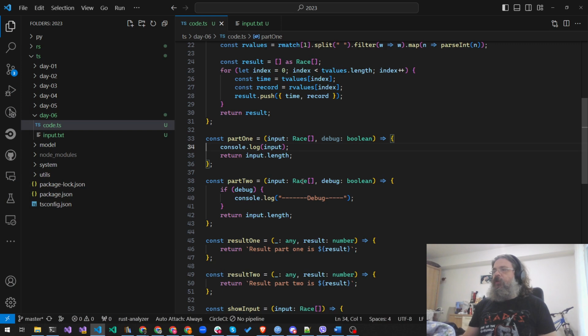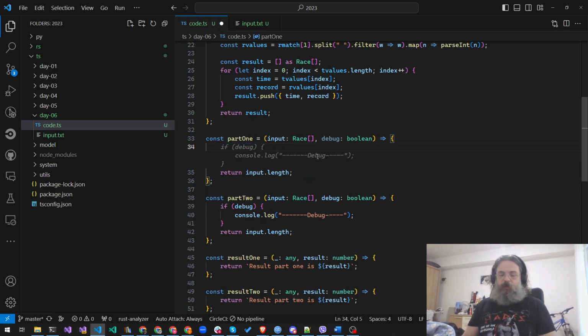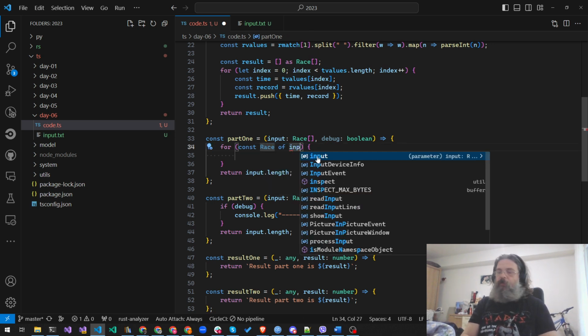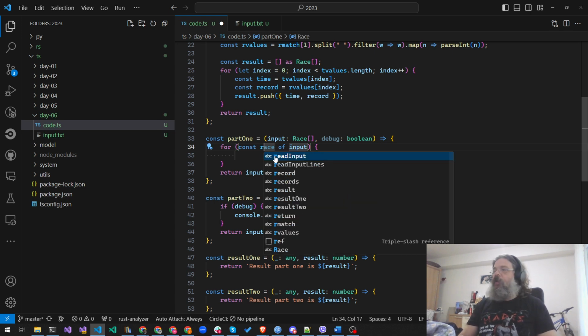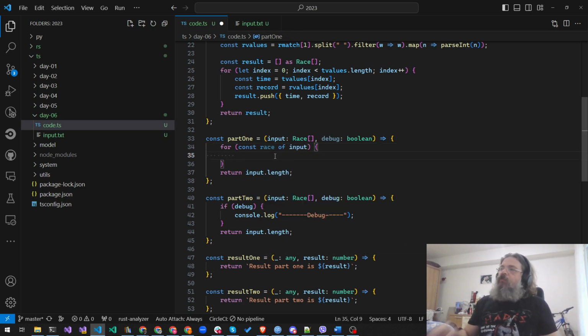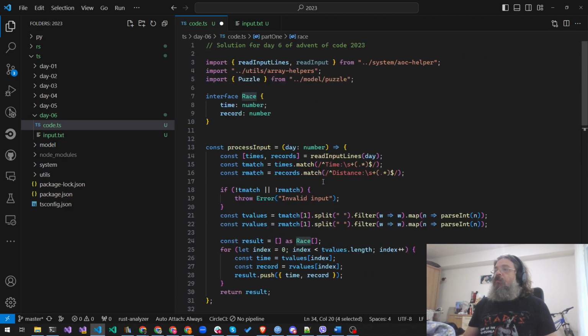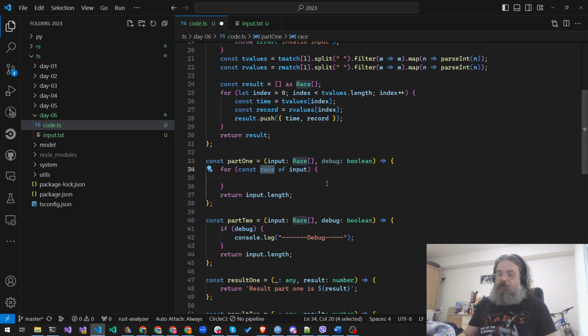So now for each of the races, since the numbers are relatively small, and I have a feeling that we are reading something wrong and it will be different in part 2, but for the first part, basically what we need to do, for each race of input, not the type, a race variable, and we can actually even deconstruct this. I need to say time and record.